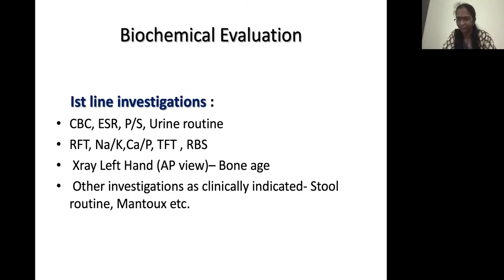If the clinical examination is suggestive or there is a positive contact history, the Mantoux test or CB-NAT should be done as required. So these are the initial first line investigations which should be done for all children who need to be investigated for short stature.